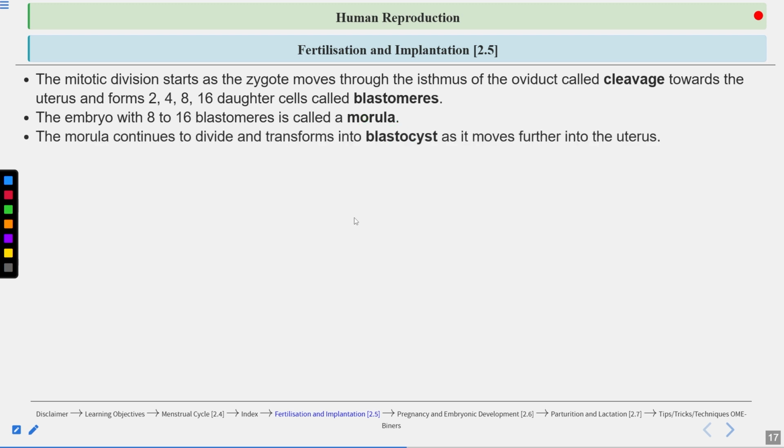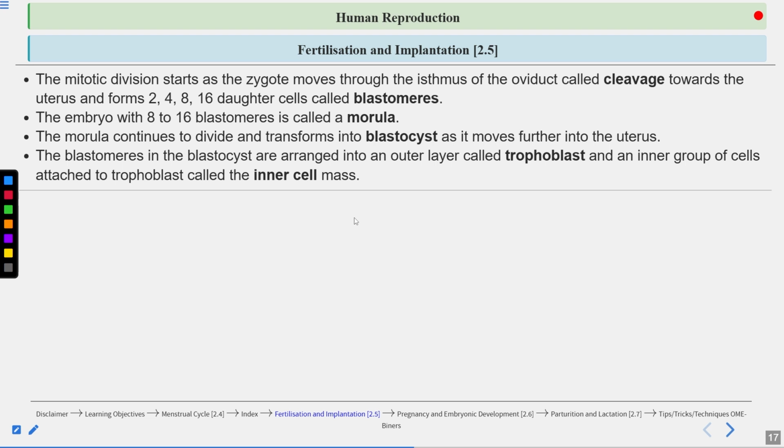Now, the morula continues to divide and transforms into a blastocyst as it moves further into the uterus. Now the blastocyst is formed. We're talking about the structure of the blastocyst now. The blastomeres in the blastocyst are arranged into an outer layer called the trophoblast, and an inner group of cells attached to the trophoblast called the inner cell mass.